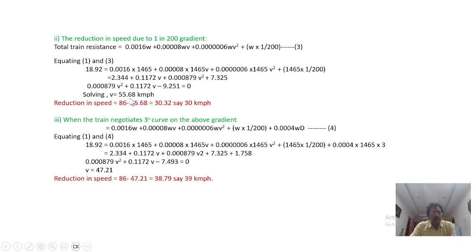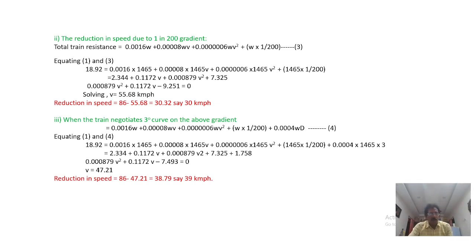The reduction, how much? When it is a level track, it is 86. When it is climbing over only a 1 in 200 gradient, it is 55.68. So 30.32 will be the reduction, say 30 kmph. So the reduction in speed is how much? 30 kmph.